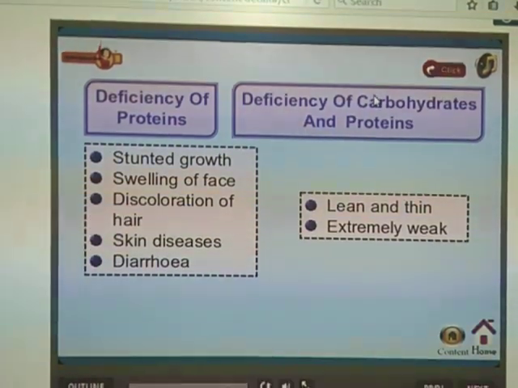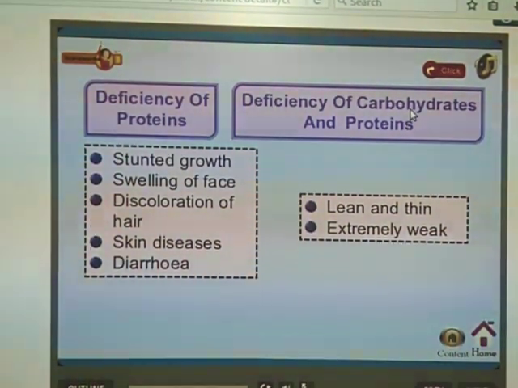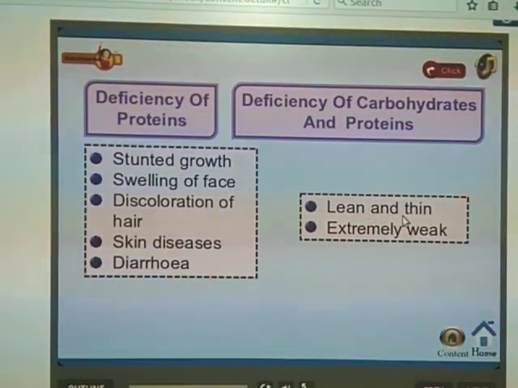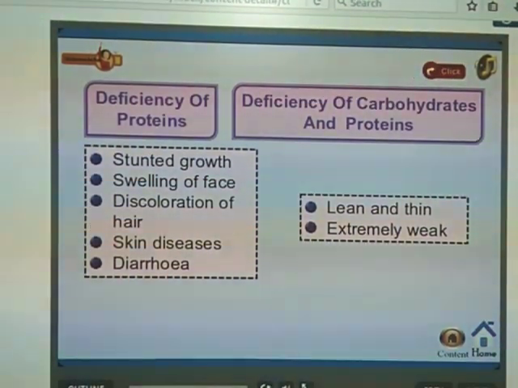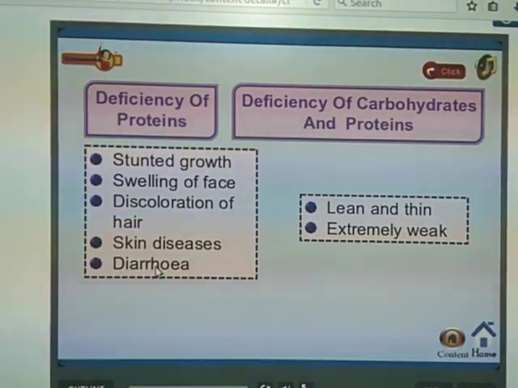Next is deficiency of carbohydrates and proteins. This may cause a lean and thin body and extreme weakness. Diarrhea is a kind of disease which is caused due to the lack of proteins.